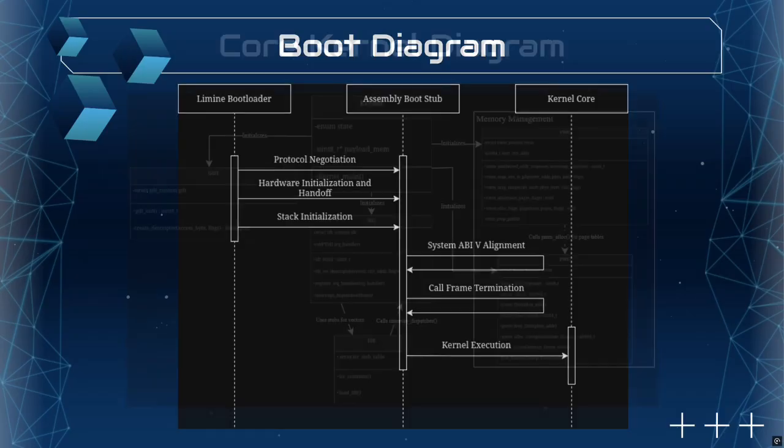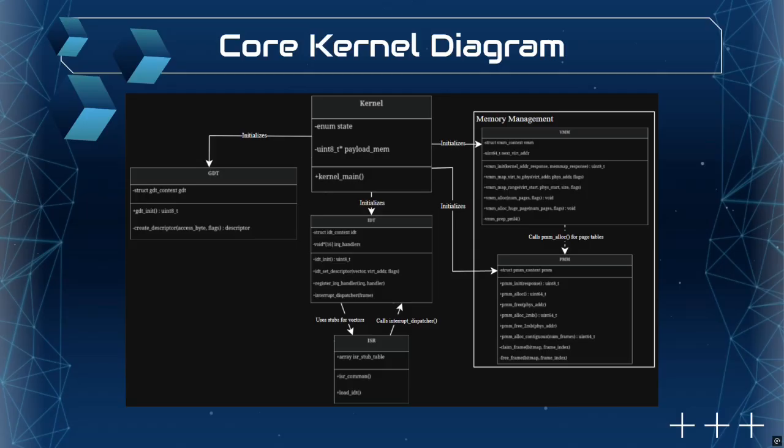This diagram outlines the core kernel components of our 64-bit bare metal architecture. By utilizing the Lamine boot protocol mentioned earlier, we bypass legacy startup steps and boot instantly into our central kernel_main function. From there, the kernel initializes three critical subsystems. First, on the left, we have the GDT, or Global Descriptor Table. This establishes our core system rules and administrative access, which is a required step before we can unlock the specialized CPU hardware needed for fast math processing.